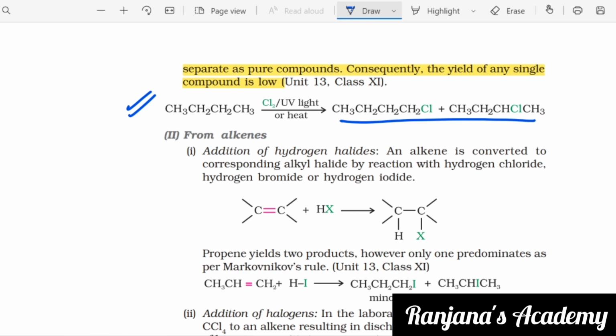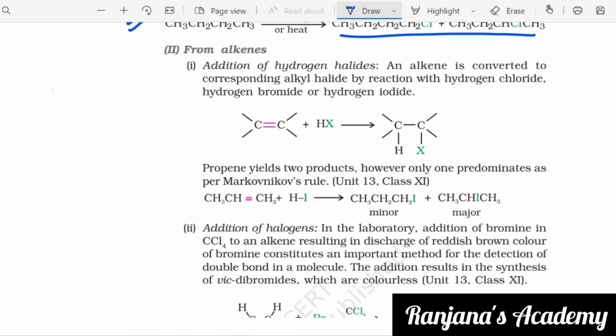Okay. The same process from hydrocarbons you can also obtain from alkenes. Hydrocarbons itself includes what? Alkanes, alkenes and alkynes. Not only from alkanes will you be able to obtain it, you will also be able to obtain it from alkenes. In alkenes you can obtain it in two ways, that is, addition of hydrogen halides or addition of halogens. So addition of hydrogen halides is the first topic.